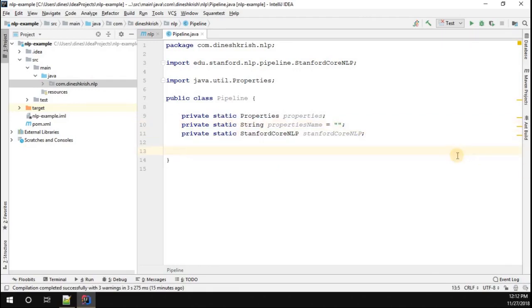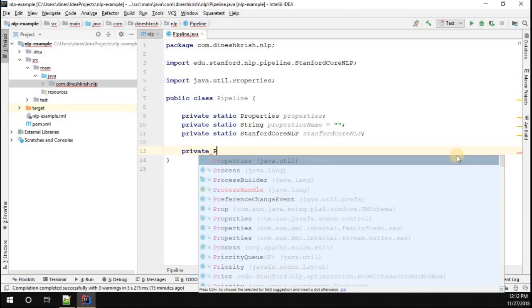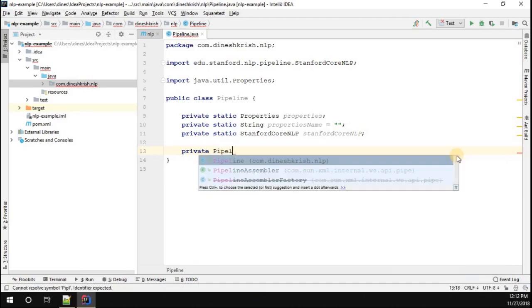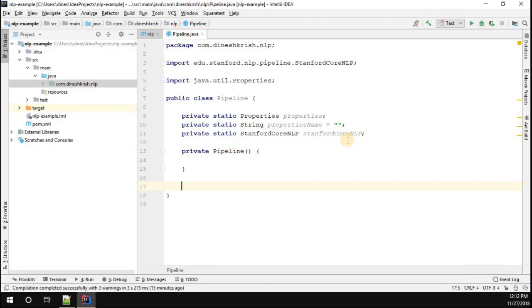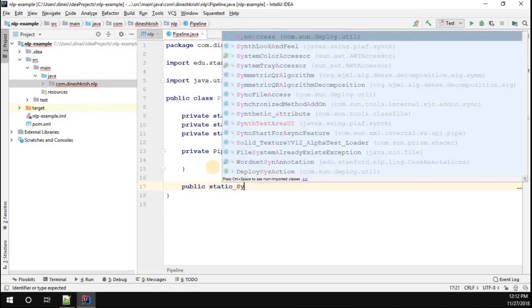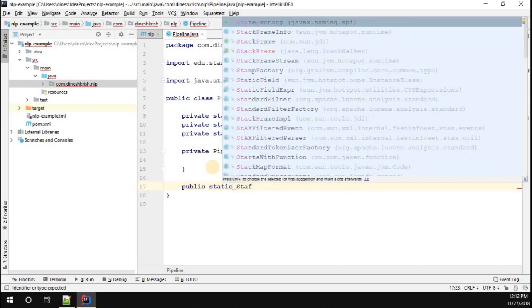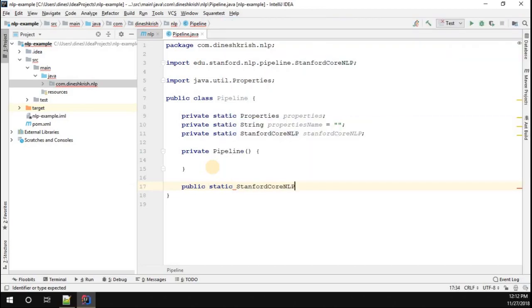I'm going to make this class constructor private so that we can't create an object, right? So I'm going to make private pipeline. Obviously the object cannot be created because we have a private constructor. I'm going to introduce one more method, public static, and I'm going to call this method get pipeline, which is going to return Stanford core NLP.